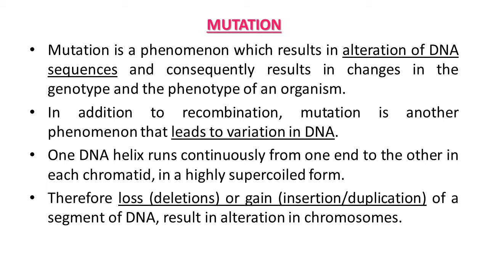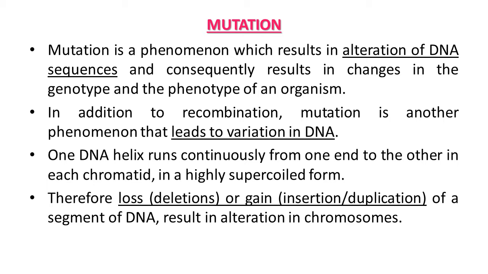In the double helical structure of DNA, the DNA helix runs continuously from one end to the other end, each chromatid in highly supercoiled form. This structure is very well known, the typical double helical structure of DNA in higher organisms.